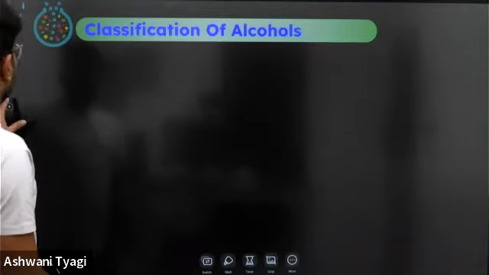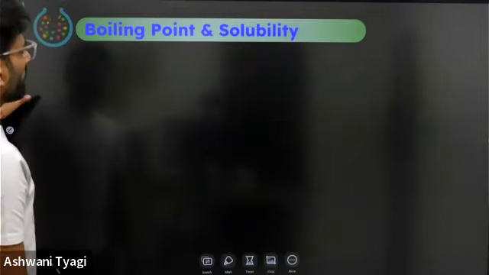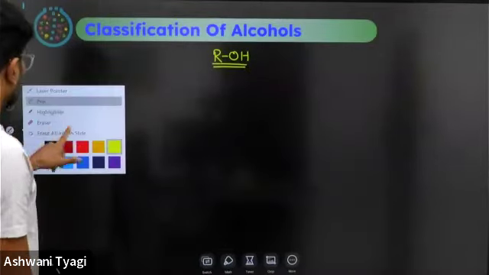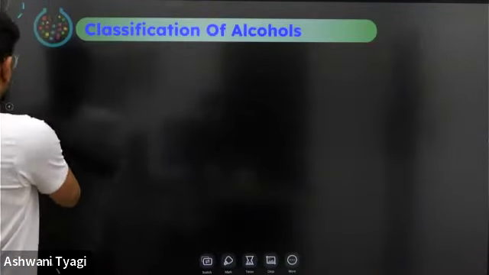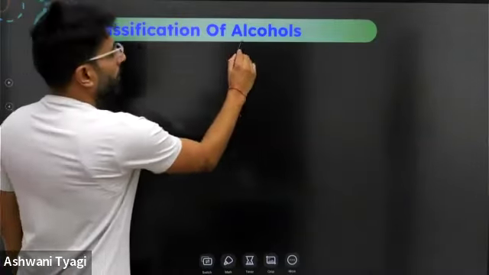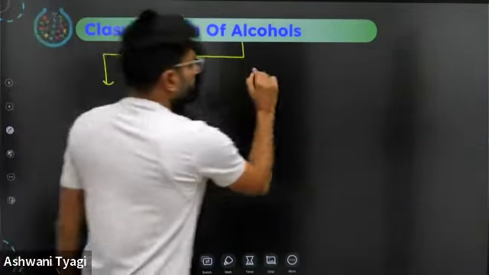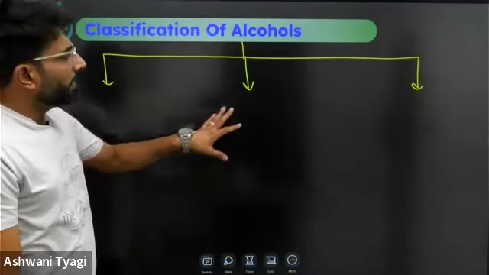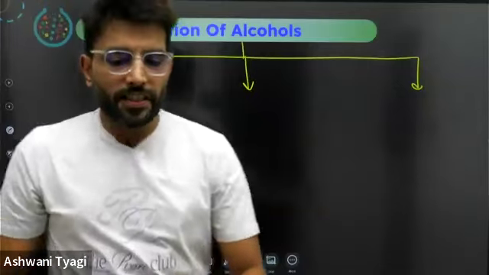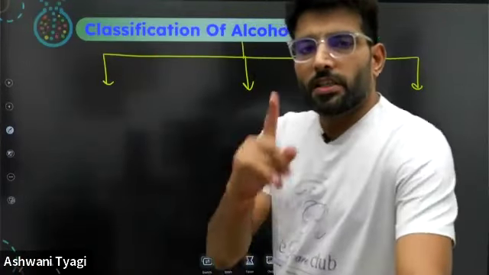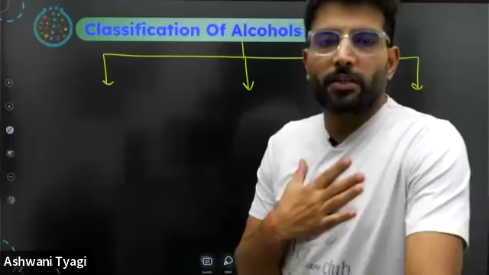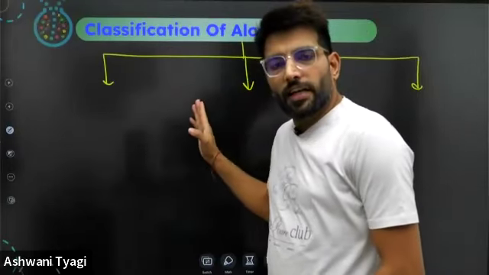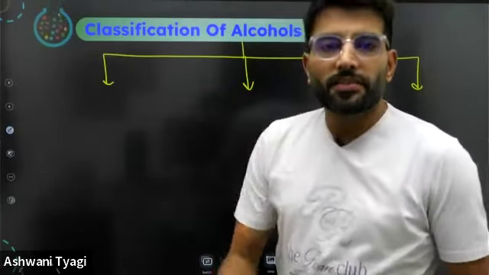Classification of alcohols. What is the classification of alcohols? Give me two examples. There are 3 ways of classifying alcohols. Tell me, you have already studied this, so it's your turn now. I should not be the only one speaking during the class. You should also take part. Tell me, what are these 3 ways?